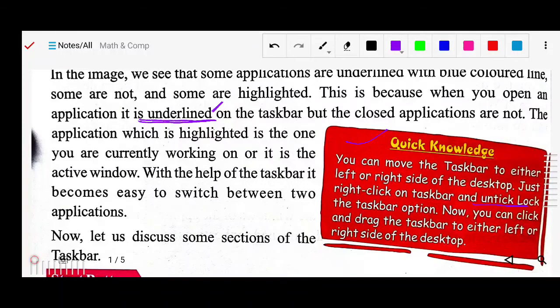Simply right click on the taskbar with the mouse and untick the lock option. There is an option you will see called lock, so you have to unlock that one, and then with the help of the mouse you can drag and fix it where you want, according to your convenience. So we will see how to do this also now.